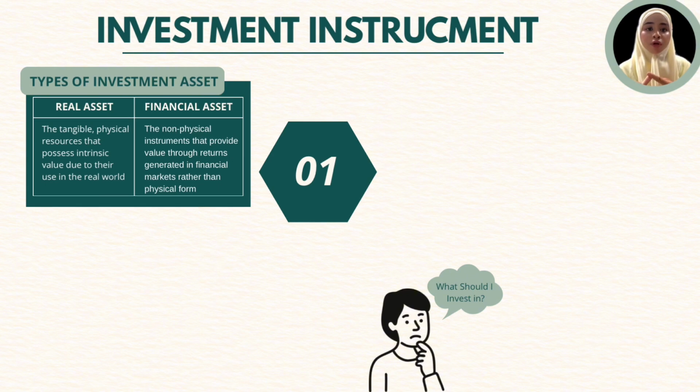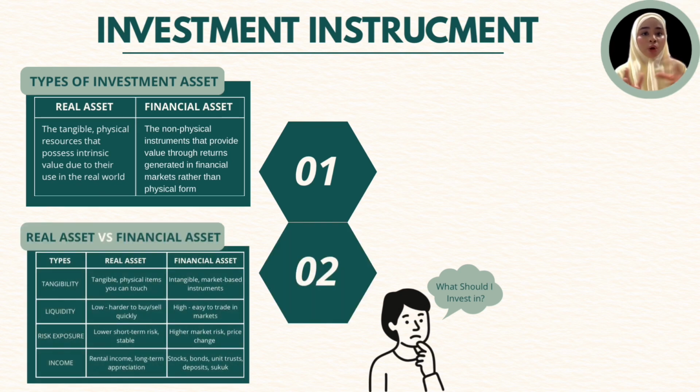Examples: shares for company ownership, bonds when lending money to the government or a company, unit trusts and mutual funds, and also fixed deposits and insurance investment plans. We compare real assets and financial assets to help investors discover which type suits their personal preference. The first one, real assets, are tangible and usually more stable, but they have lower liquidity. This means they are harder to sell quickly, but they provide a steady, long-term income such as rental or appreciation.